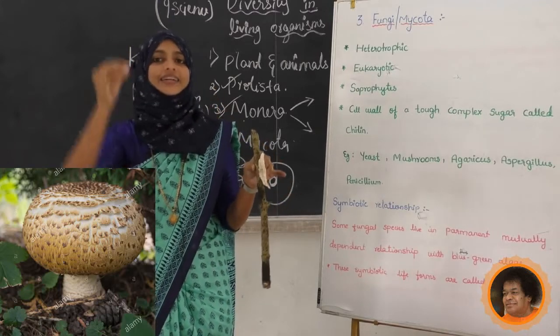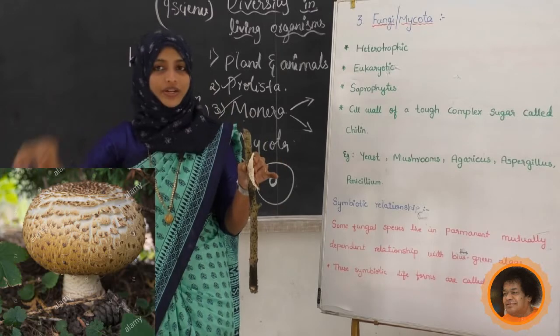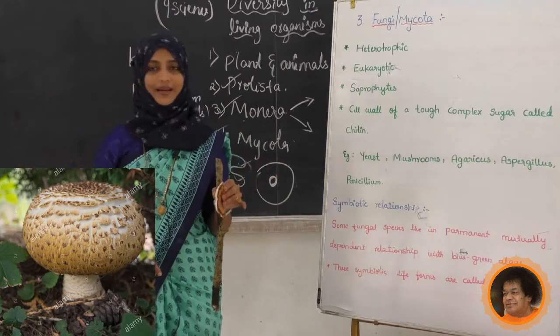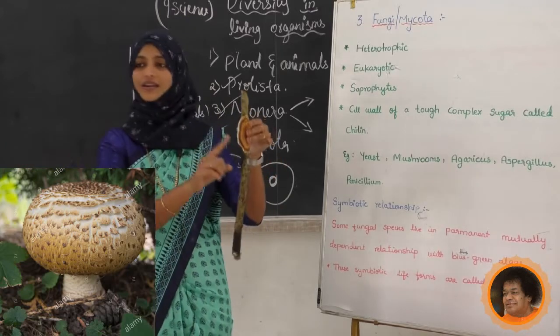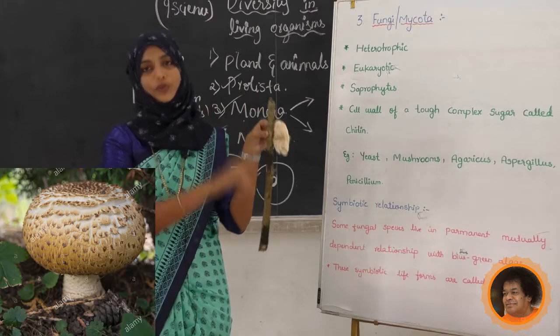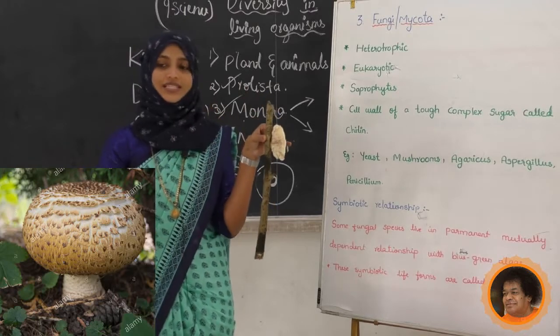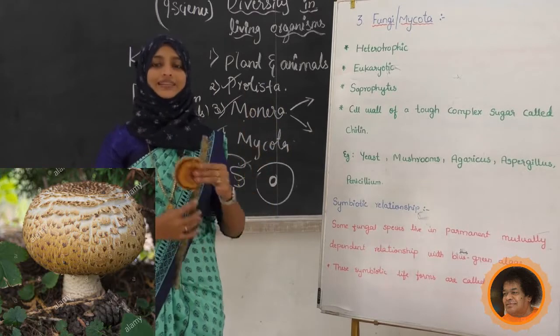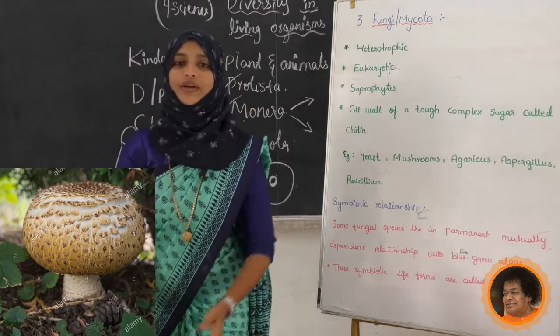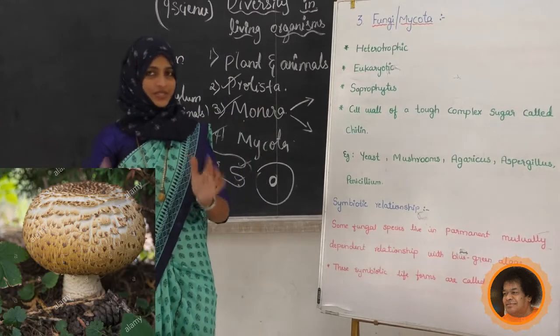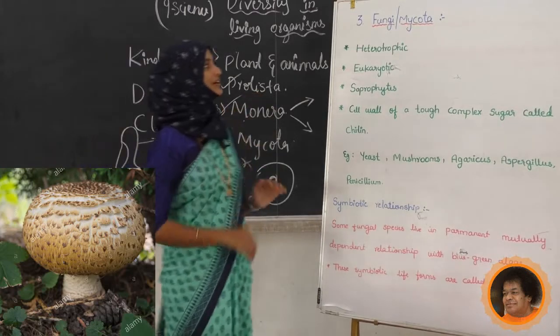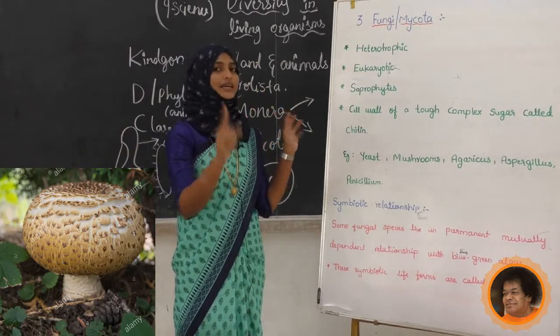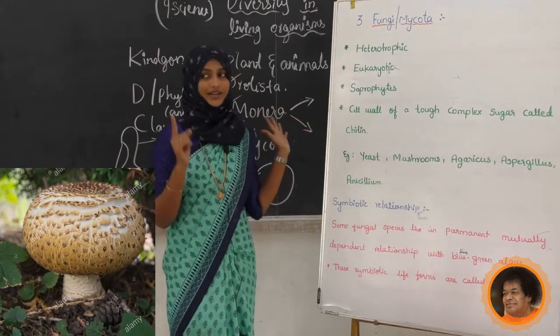So they added this organism into a different kingdom, that is the kingdom Mycota. They are not able to prepare any food, that is, the photosynthesis process is not going to occur in this fungus. Can you tell any other characteristic? Can you guess any other characteristic? We will see the characteristics here. Fungus, the kingdom called Mycota.